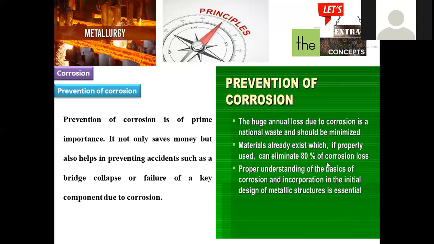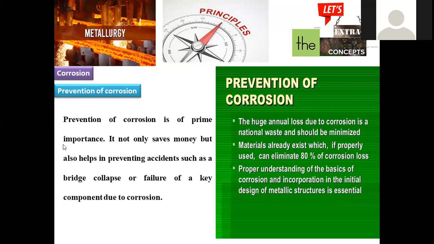So in that manner, we have to go for sophisticated and sustainable methods in order to minimize the rate of corrosion and extraction. All these we can minimize if we focus on a proper understanding of the basics of corrosion. In order to avoid corrosion, first of all, we have to know how it is corroded, what kind of criteria deteriorate that metal, what kind of ingredients we can add to minimize it, and what kind of blending process is required. All these things we have to know in detail. Then only is it possible to avoid this rate of corrosion as much as possible.